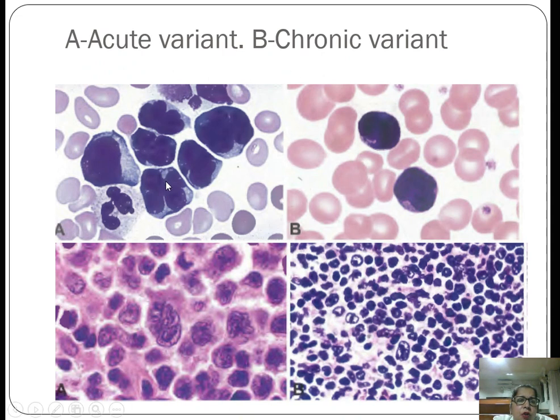Now you can see in the acute phase we are getting lots of blast cells or abnormal lymphocytes, but in the chronic phase you are getting them only occasionally.